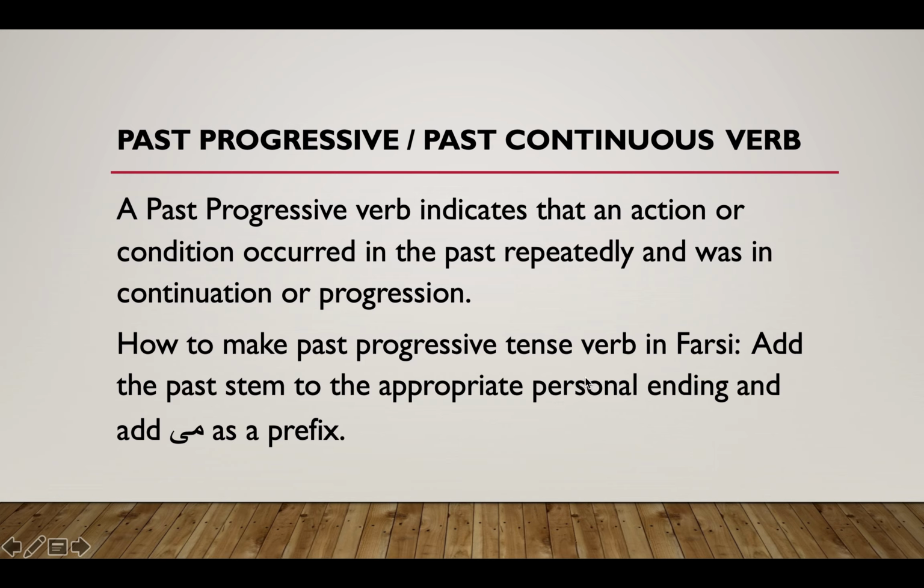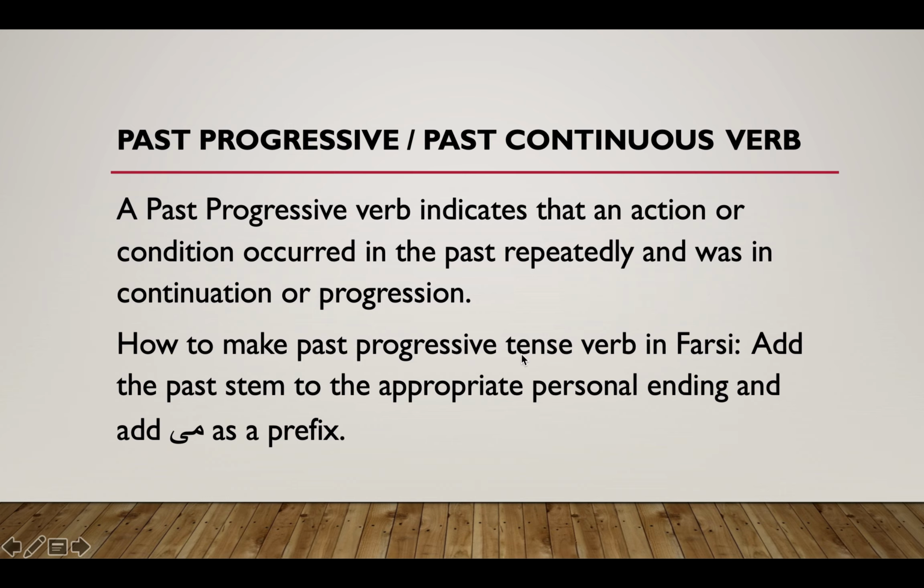Okay, today we are learning about past progressive tense verb in Farsi. Past progressive or past continuous verb is a verb that indicates an action, situation, condition, or event that occurred in the past but in a progression form, in a continuous form. So part of the title is showing progressive, it's in progress, it's in continuation, and it happened in the past, it goes back to the past.